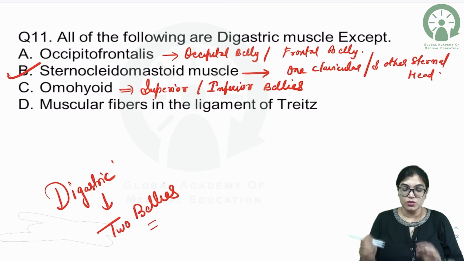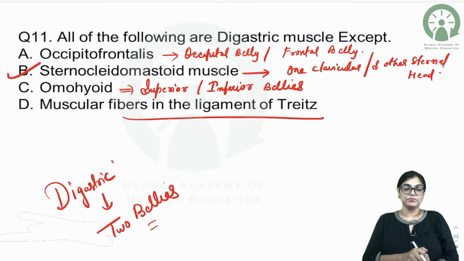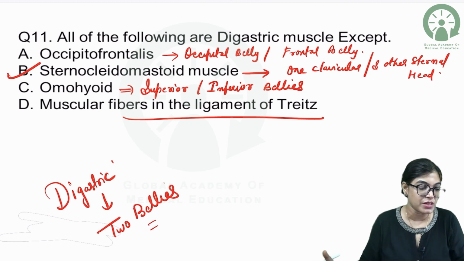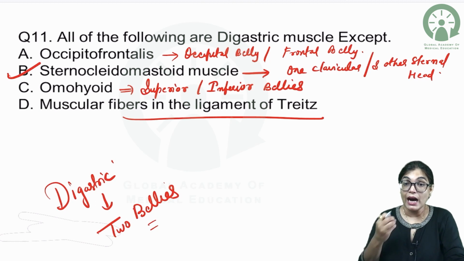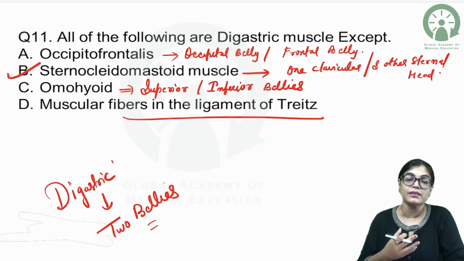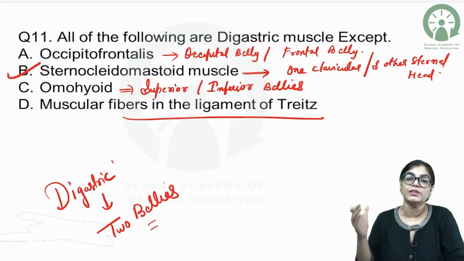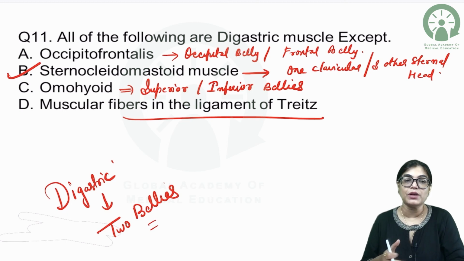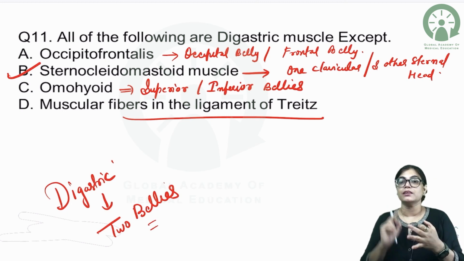Now, my dear aspirants, many students get confused about muscular fibers in the ligament of Treitz. So why this is not the right answer, I will tell you. The ligament of Treitz connects the junction of duodenum and jejunum with the right crus of the diaphragm, and it is made of two muscle types. One is skeletal muscle and the other is smooth muscle.